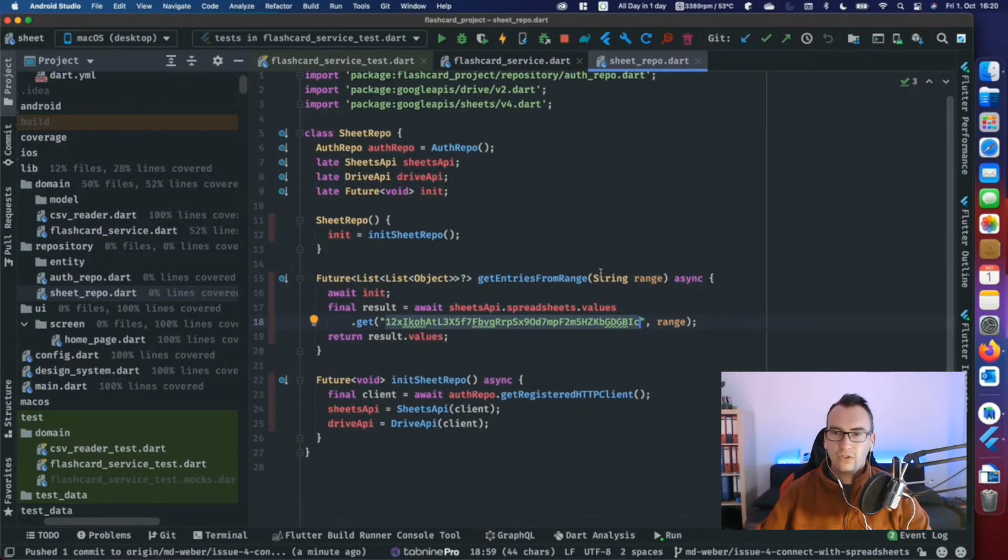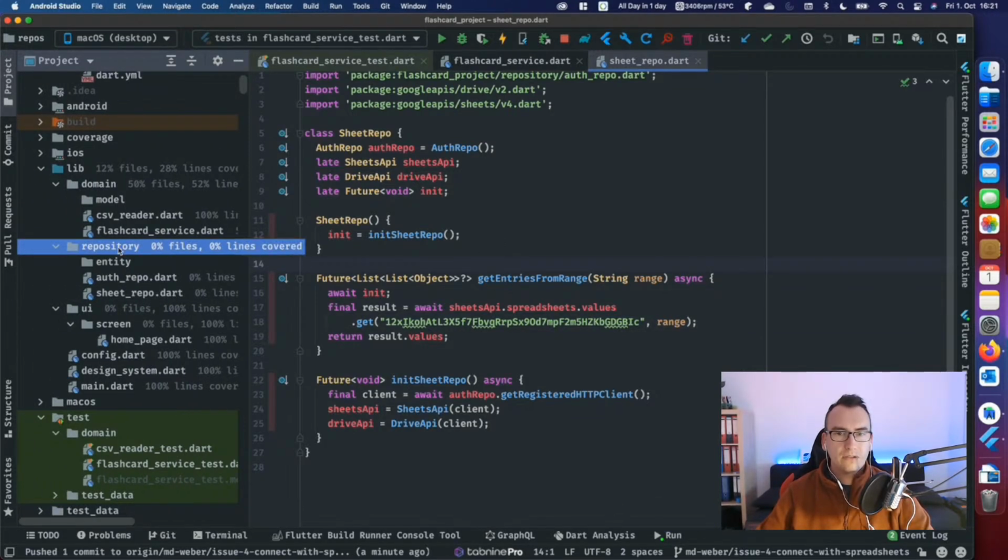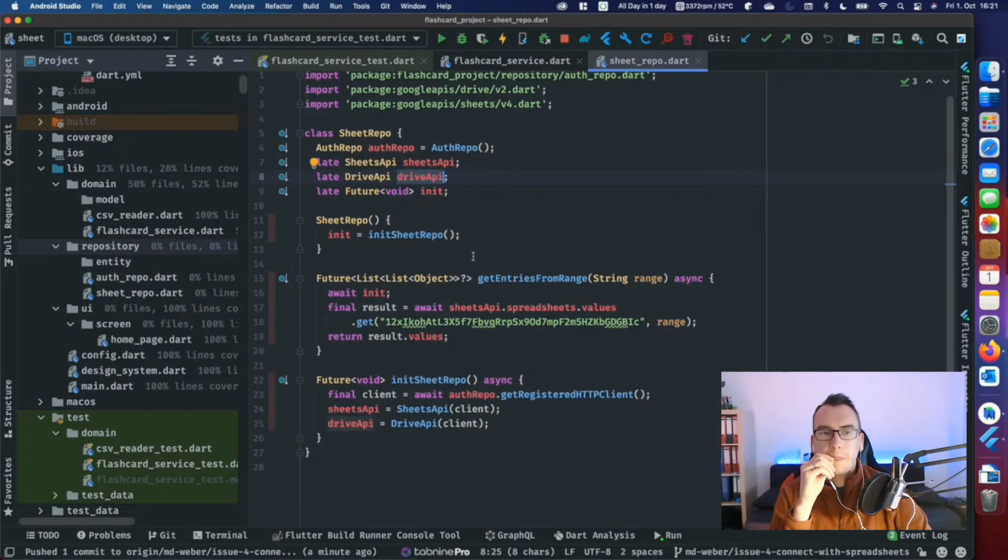So what we will have to change is this needs to be a dependency and needs to come from somewhere else. And then we have to read somehow the different drive information, like folders, structures, files, and so on and so forth. And that's going to be interesting now. Because at the moment we thought everything inside of Sheets, but now the Drive API comes into play.